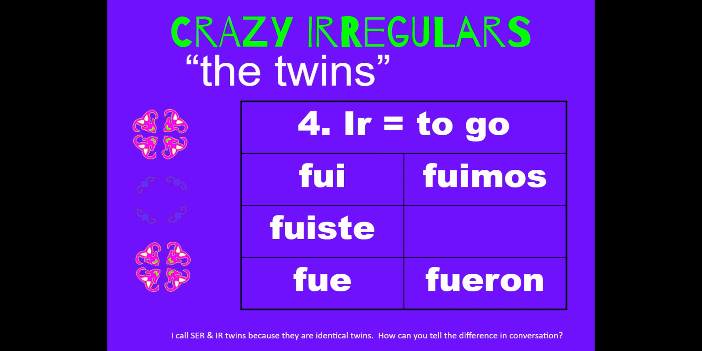So how can you tell which one you're using? So if you say, yo fui a la tienda, you're saying I went to the store. You're probably not saying I was to the store, right? So context clues are going to be pretty important. And sometimes even really small words, like if you want to say he went to the doctor, él fue al doctor. So al means to the. But if you want to say he was a doctor, él fue un doctor. He was a doctor. Very subtle differences.